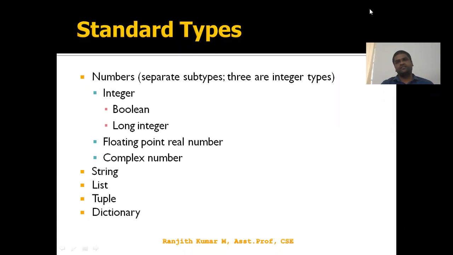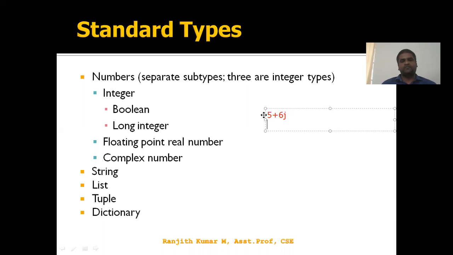What is a complex representation? A complex representation is a combination of real and imaginary parts. So it looks like this, 6J. This is a complex number. This representation is possible in Python, but it is not possible to implement in C, C++, Java. So this is another advantage of the Python programming language. And we have floating point numbers like 2.5, minus 2.5, minus 3.5. In integer we have boolean and long integer.